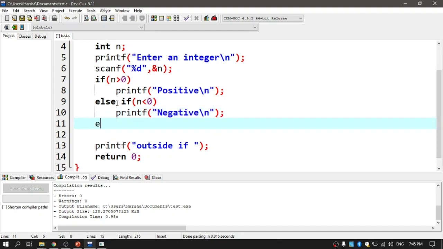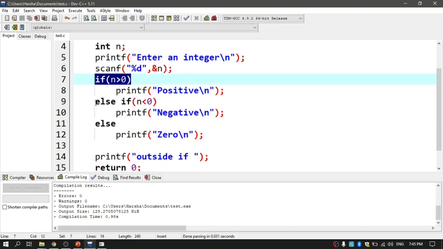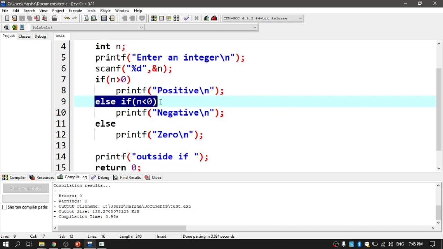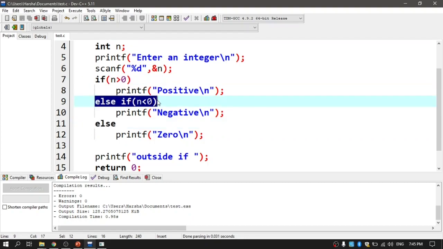And coming to the next else part, I am writing printf 0. Yeah, this is what I have written. Now it is going to deal with three cases. Here it is the syntactical part. If is going to work with the true case, else if is going to work with the other possibility, and the final else is going to work whenever this if is false and this else if is also false.